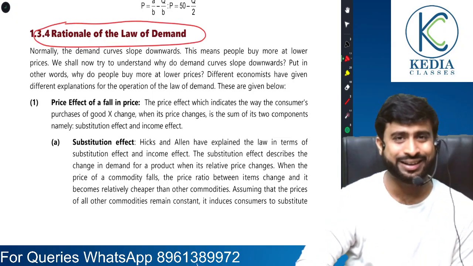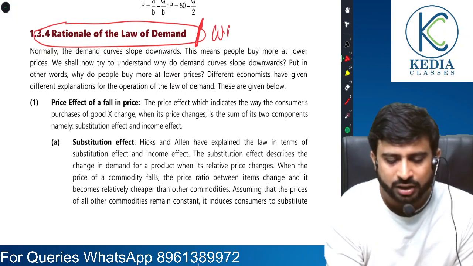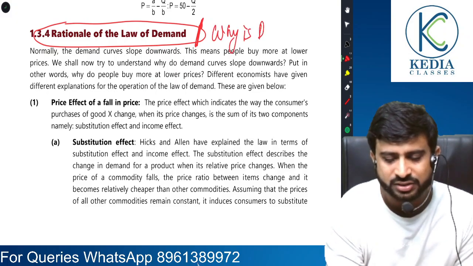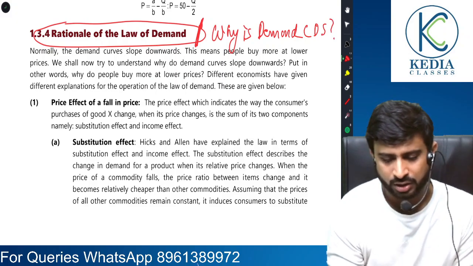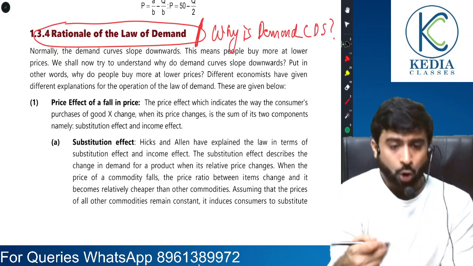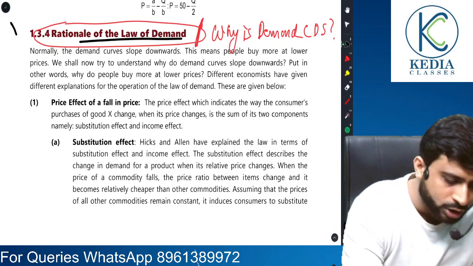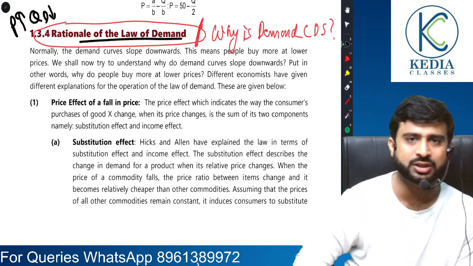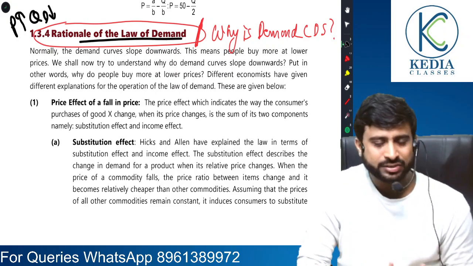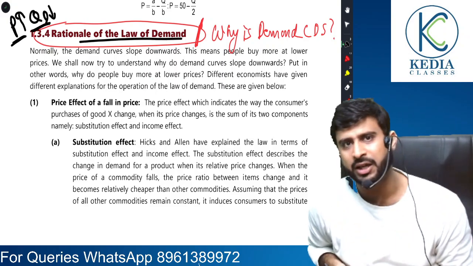Rationale of law of demand. What does this mean? It means, why is the demand curve downward sloping? Rationale of law of demand means that when price rises, quantity demanded falls. But why? Why is it that when price rises, quantity demanded falls? This is the question being answered.